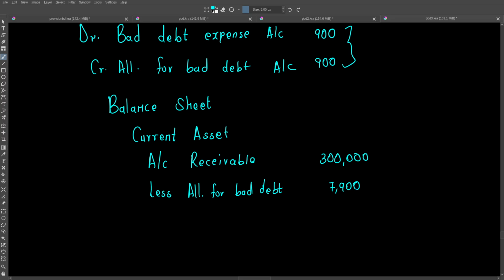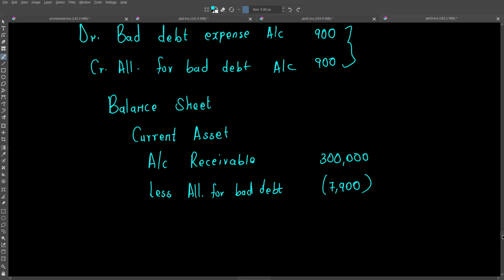Remember, in the balance sheet we look at the account balances. So we are deducting 7,900 from the 300,000. That is going to be our new accounts receivable.